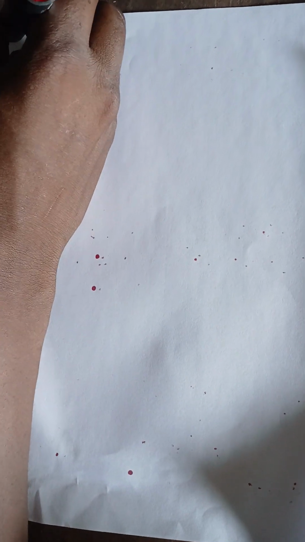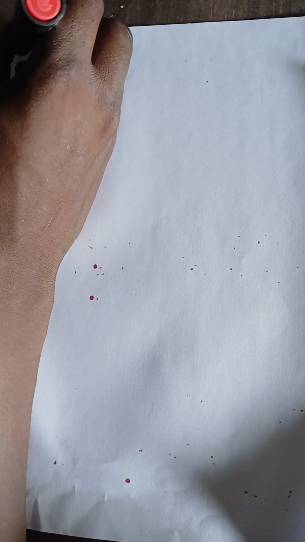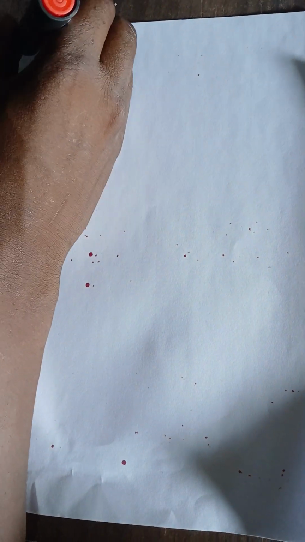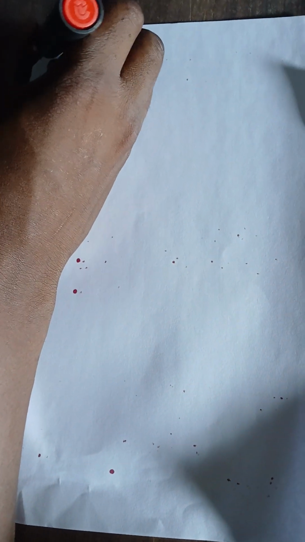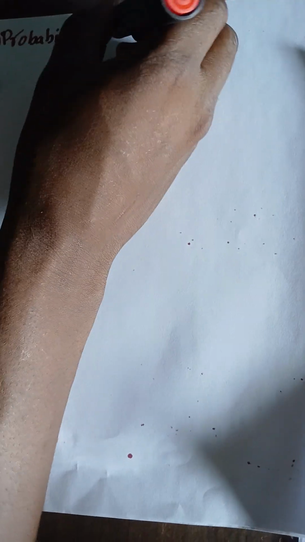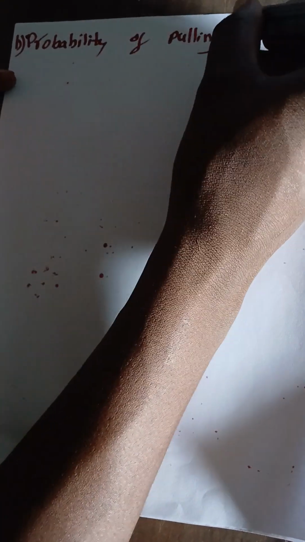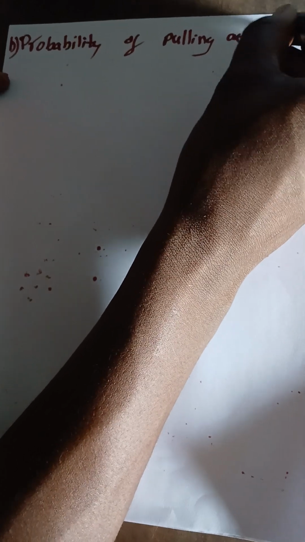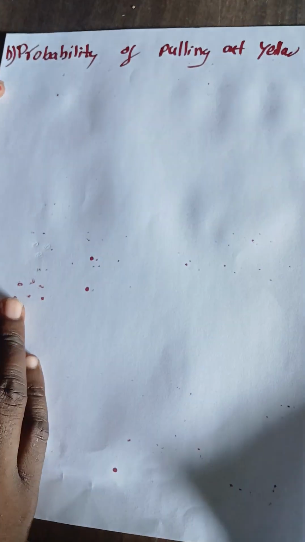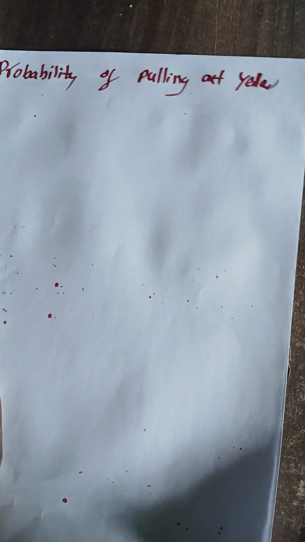That's question B. Probability of pulling out yellow marbles.